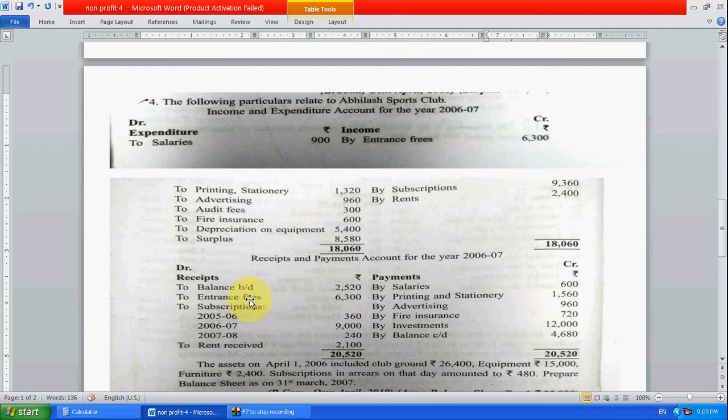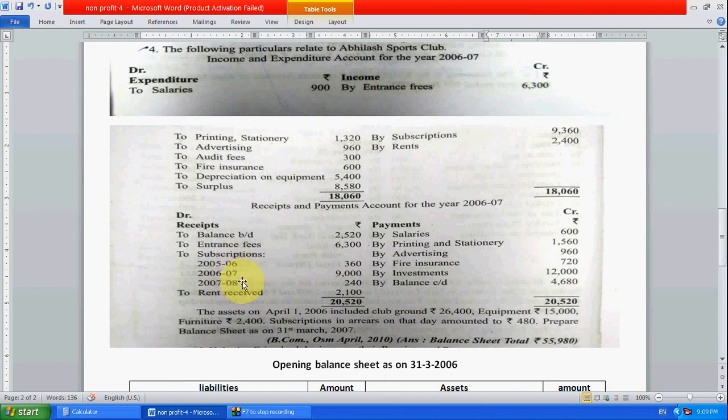So now let's see. Interest fee 6,300 means 6,300. Okay, it's completely fine. Subscription. See, current year subscription is 9,000. Subscription here how much? 9,000. Okay, this is last year. Current year how much subscription? 9,000. Here it's showing 9,360. Means we have to receive 9,000 only for the current year. But 360 came. Where did it come from?